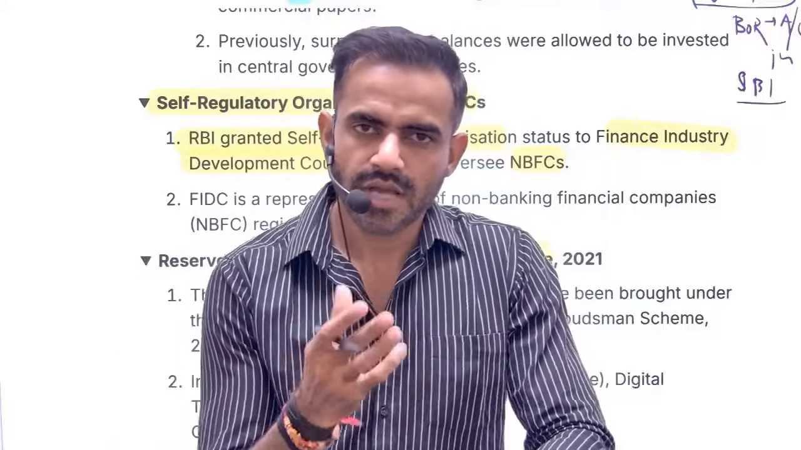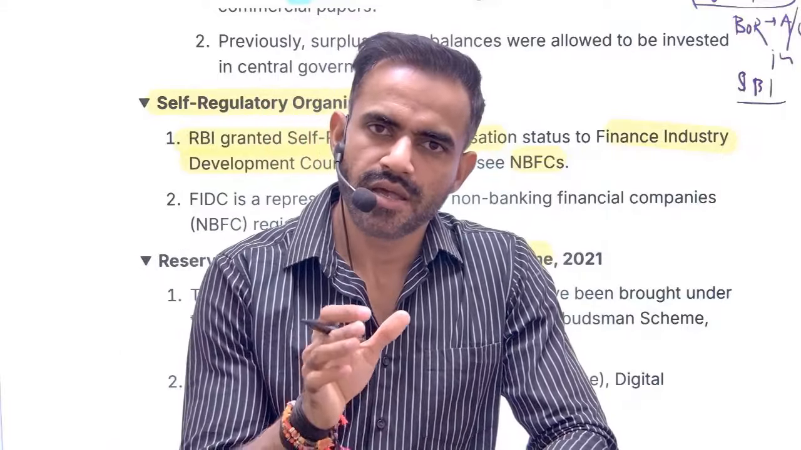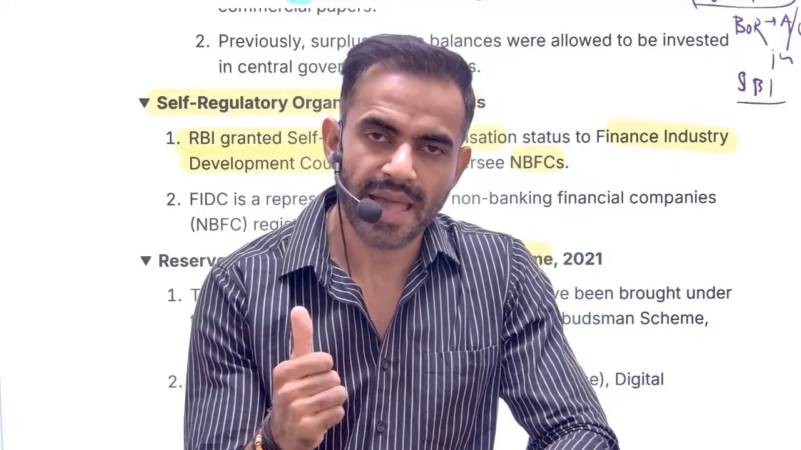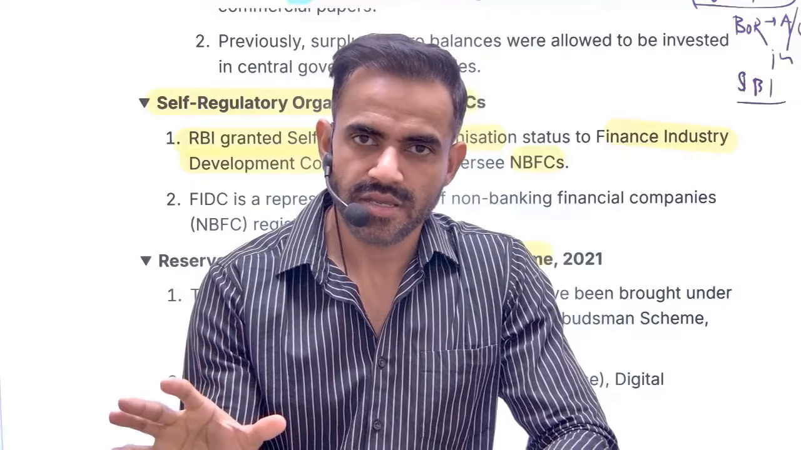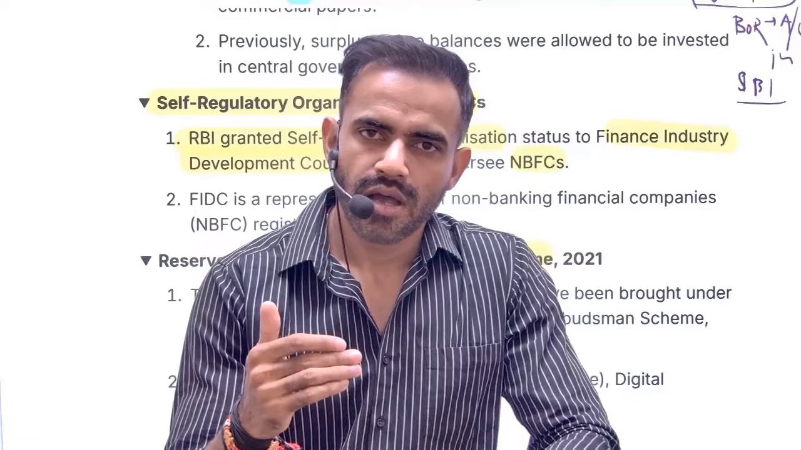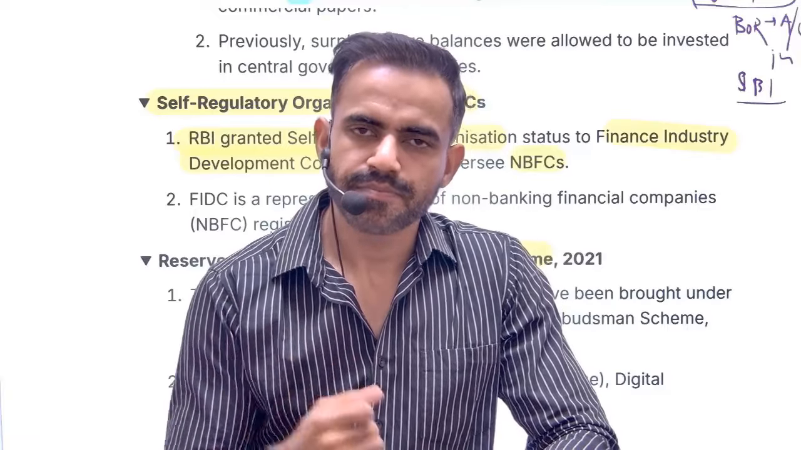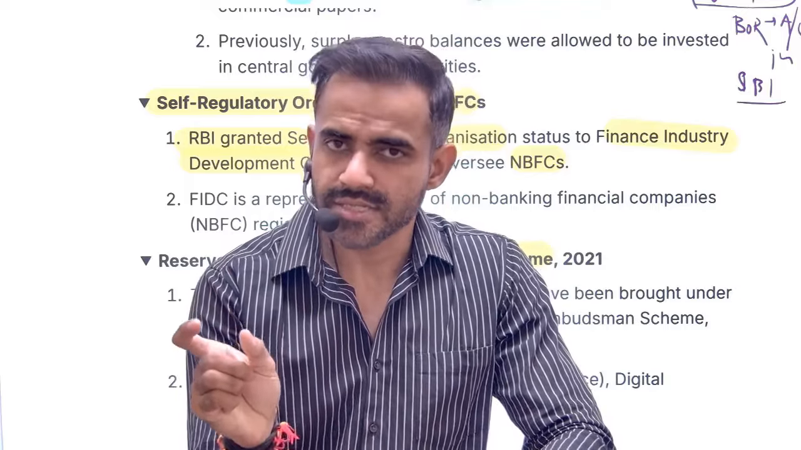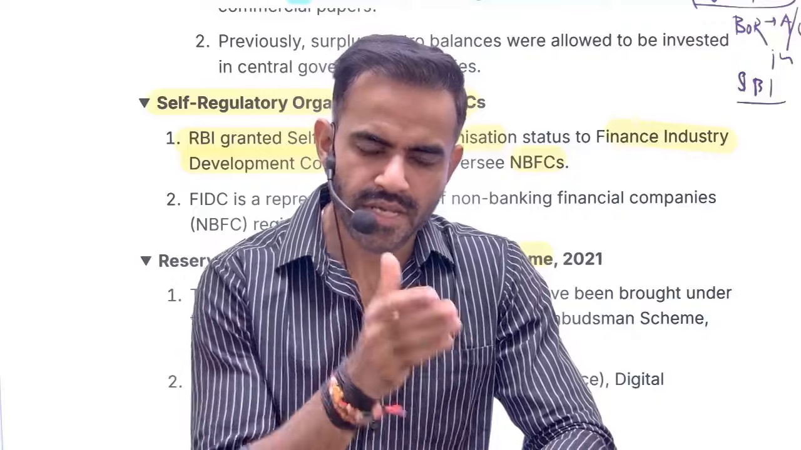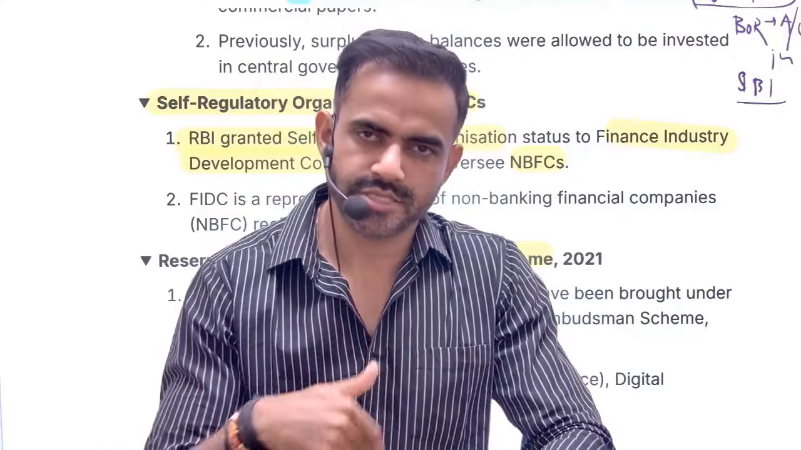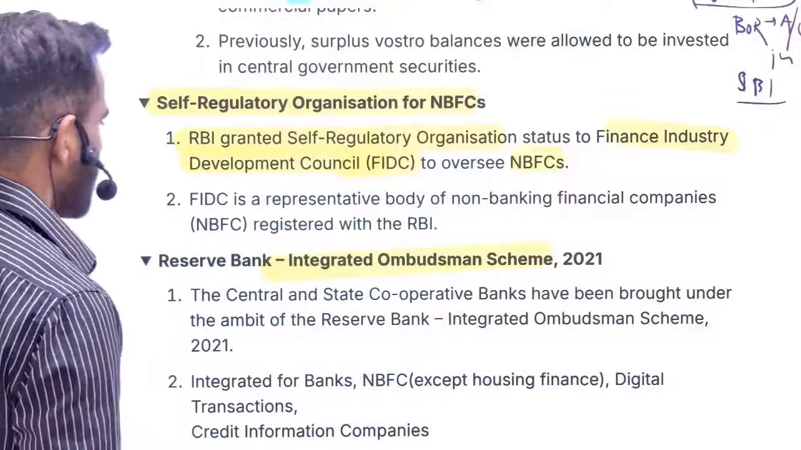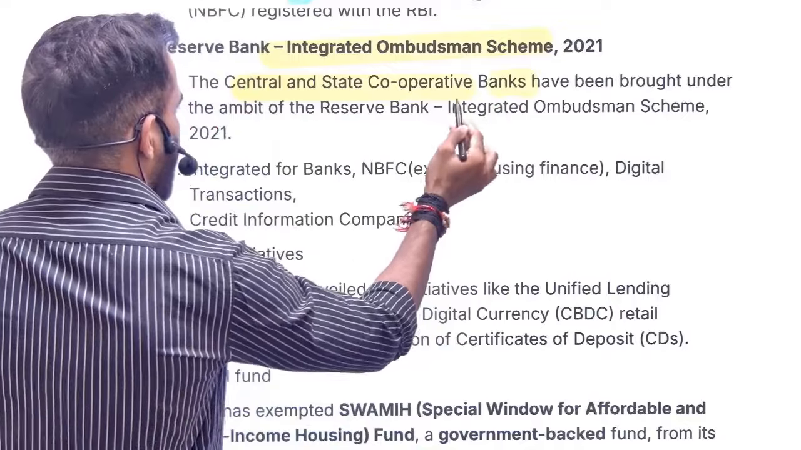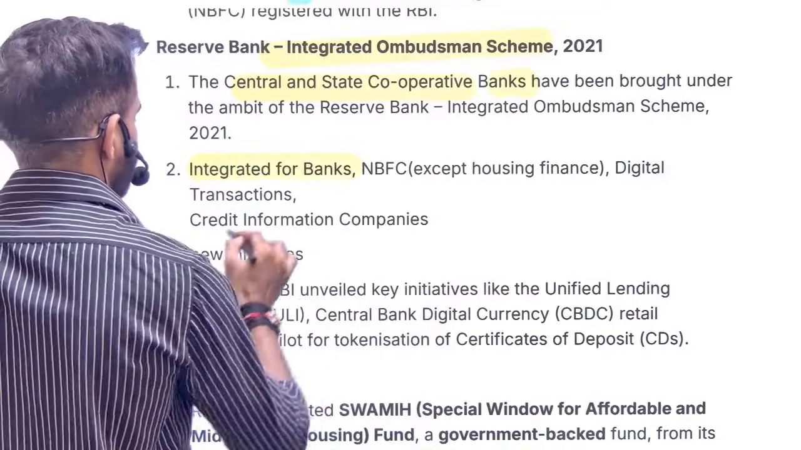Previously, the cooperative banks were not covered under this. Recently, they were also covered. That's why it was in the news. So now, if you have any issue related to banks or NBFC, except housing finance NBFC, and related to digital payment, you can approach this integrated ombudsman. Why the term integrated? Because we have a single authority for all these issues. So recently, central and state cooperative banks are now covered under this integrated ombudsman.